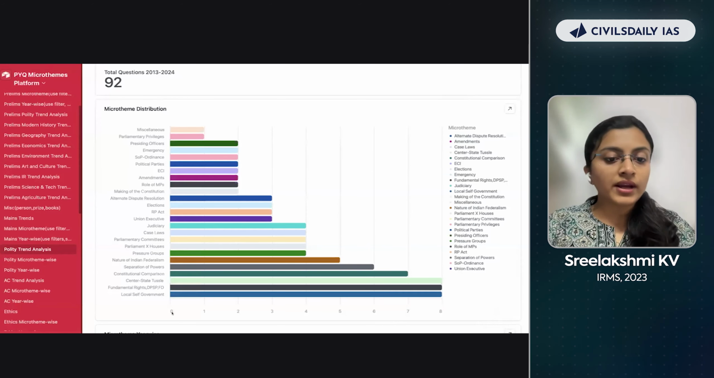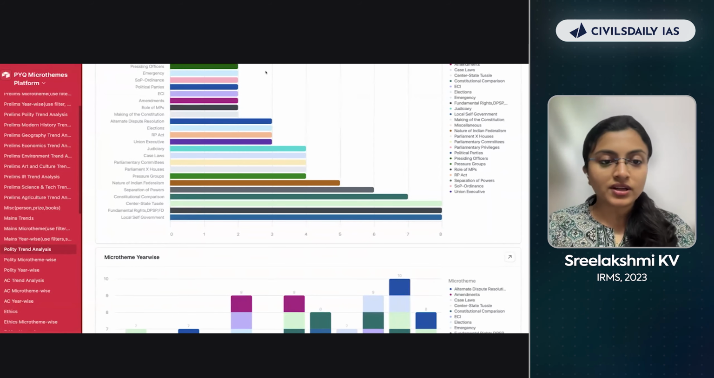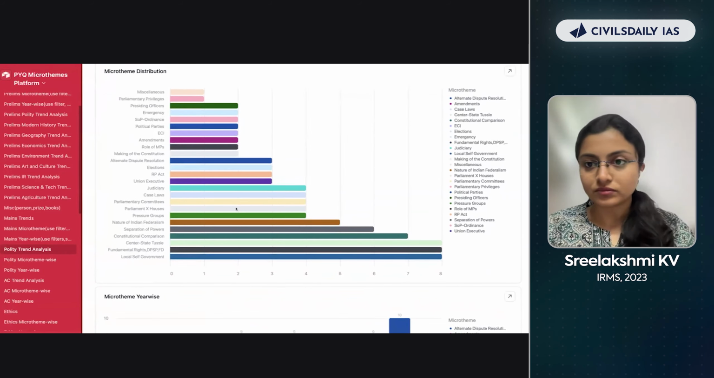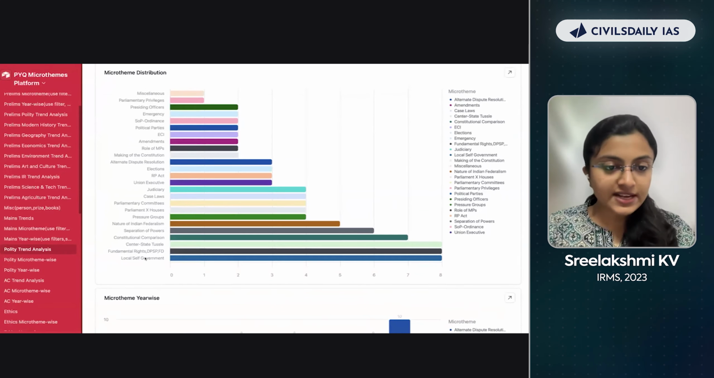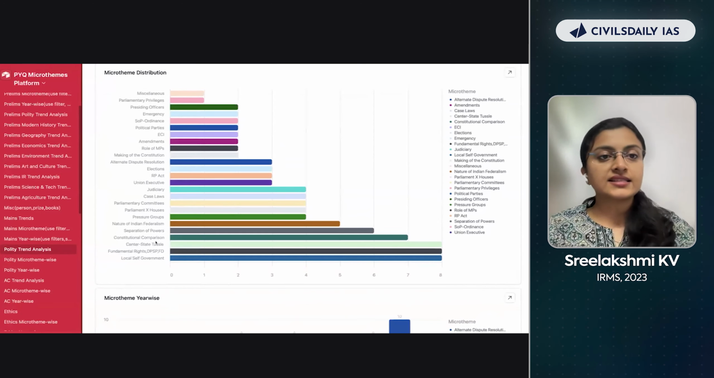Which is the most important micro-theme when it comes to polity in mains? Very good, local self-government, right? The local self-government is very important in polity. Local self-government, fundamental rights, DPSP, fundamental duties, center-state tussle.